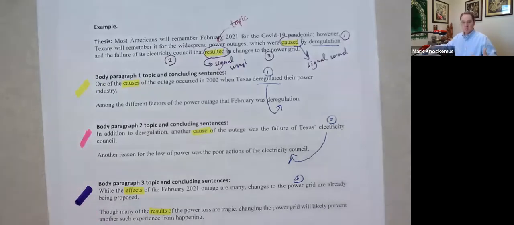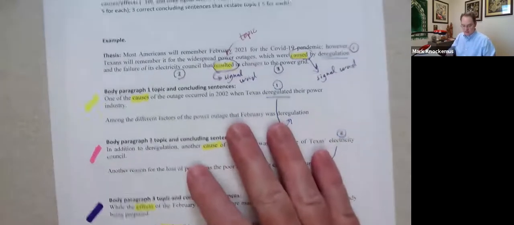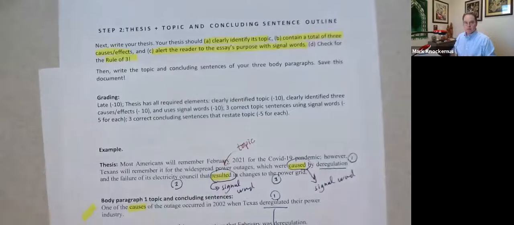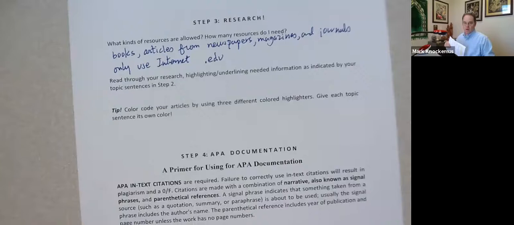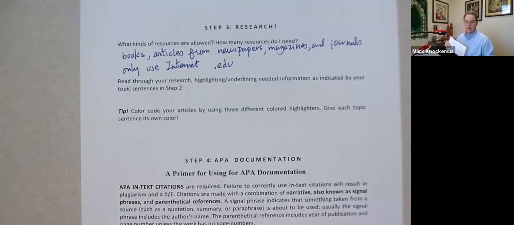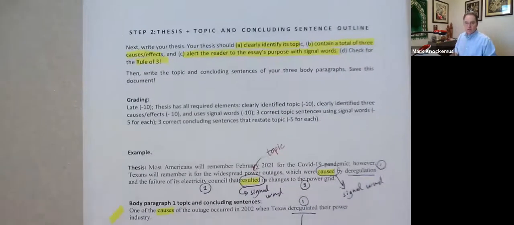Plus, you'll realize that when you go through and you're reading your articles, there's lots of good information in the articles, but you can't use it all. And that's why, again, step 2, we have to know what to write about before we go looking for it. So this is how we stay on topic with the research essay, and we don't allow information that's not included in our thesis statement to work its way into our paper.